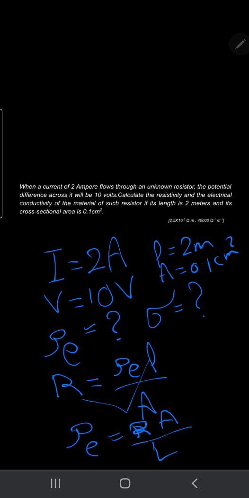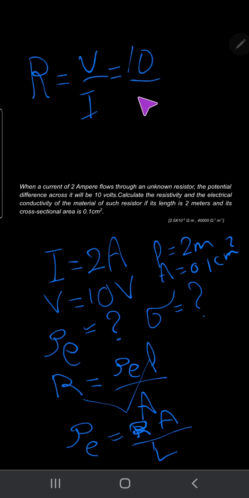I don't have resistance, but I have current and potential difference. From Ohm's law, resistance equals V over I: V 10 over I 2 equals 5 ohm.